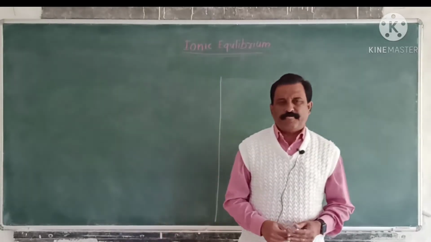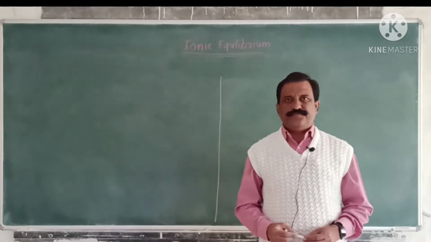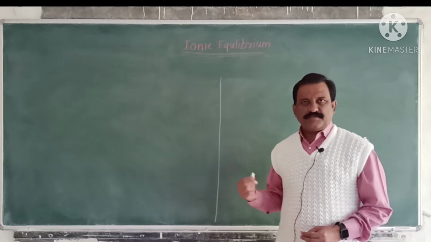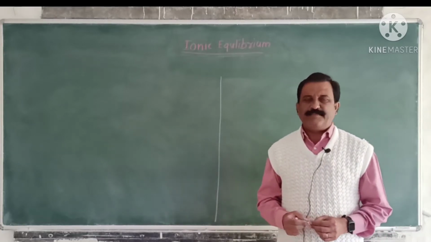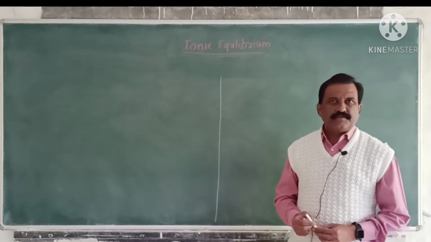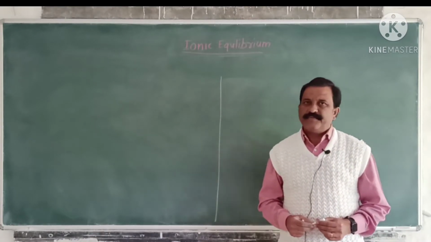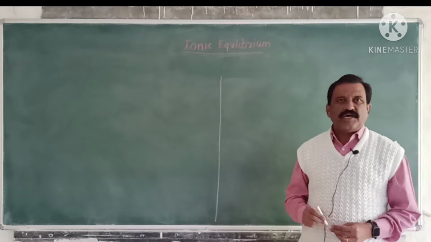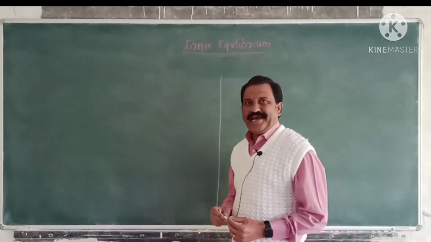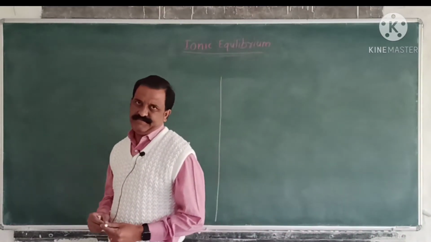Hello students, in the last video we discussed the definition of salt and the various types of salt. A salt is the combination of an equivalent amount of acid and base.